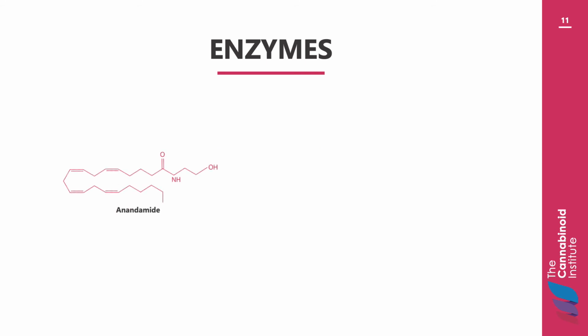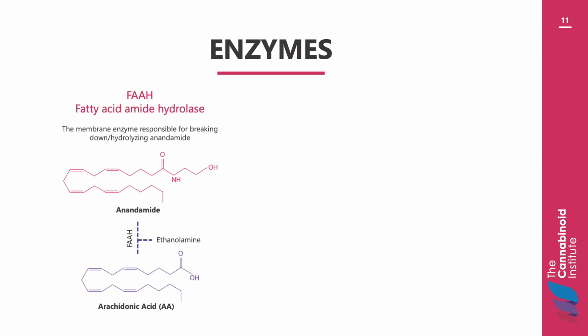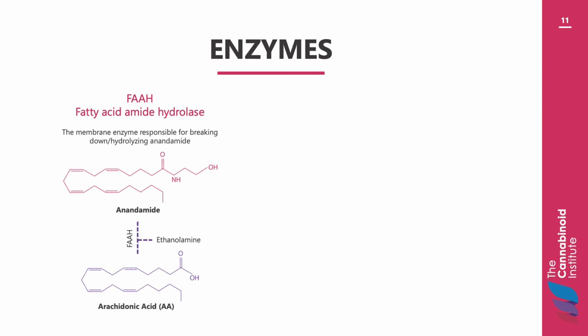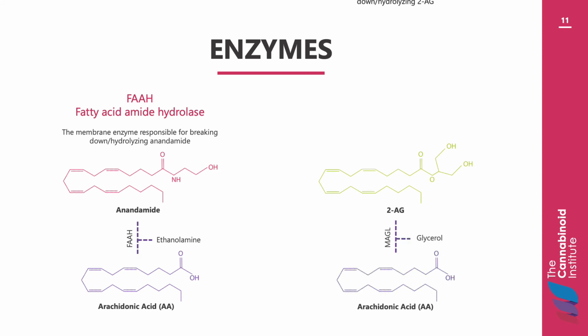Anandamide is metabolized into arachidonic acid and ethanolamine through fatty acid amide hydrolase, or FAAH. 2-AG is metabolized by monoacylglycerol lipase, or MAGL, into arachidonic acid and glycerol. Anandamide can also be subjected to oxygenation by cyclooxygenase 2.